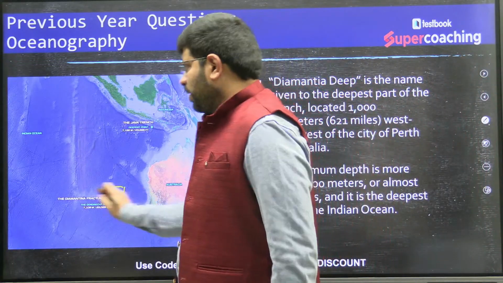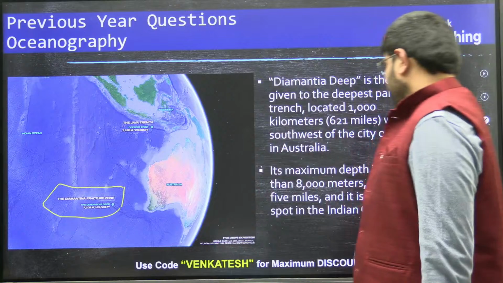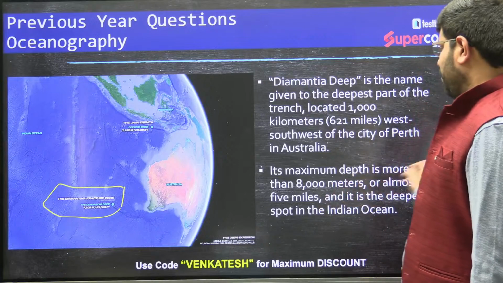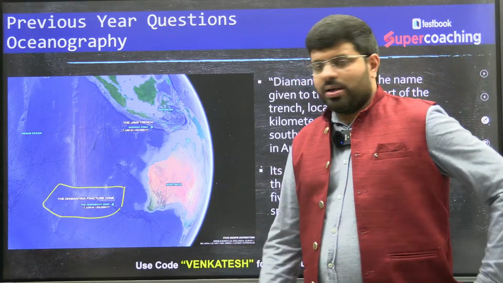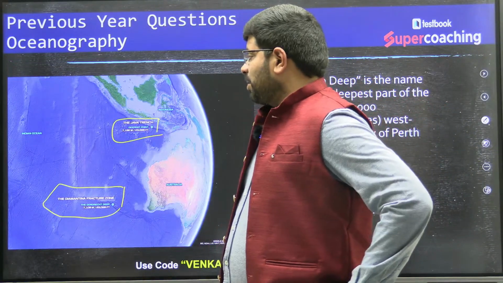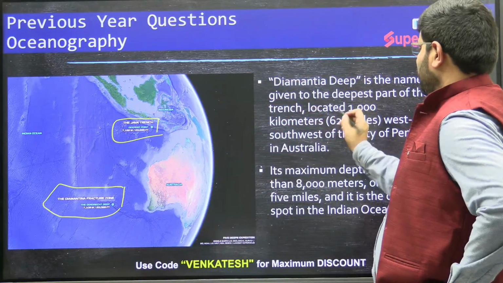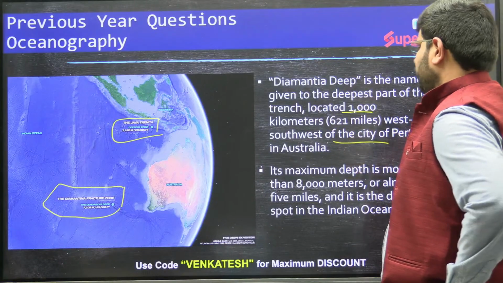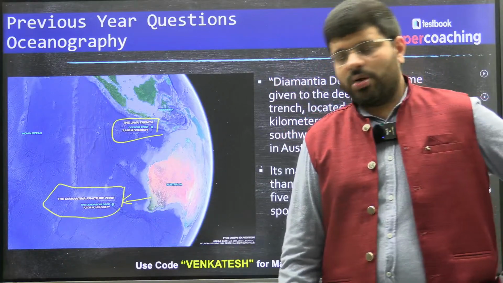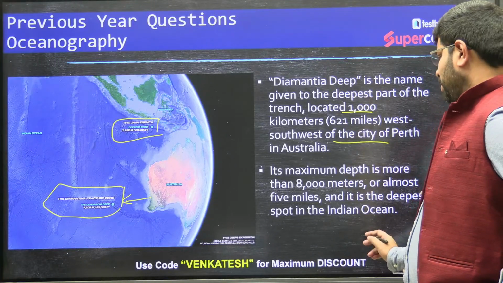It is one of the important zones of the trench in the Indian Ocean, at a depth of around 7,100 meters, right? There might be some variations in depth at different places, whatever. Diamantini Trench is one of the trenches along with the Java Trench. Java Trench is the deepest trench. After that, Diamantina Trench, and this trench is located around 1,000 kilometers southwest of Perth in Australia. You can see this is Perth, and here to the southwest this trench is located, and its maximum depth is more than 8,000 meters, maybe.